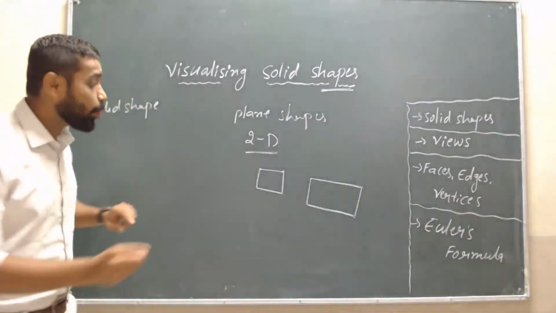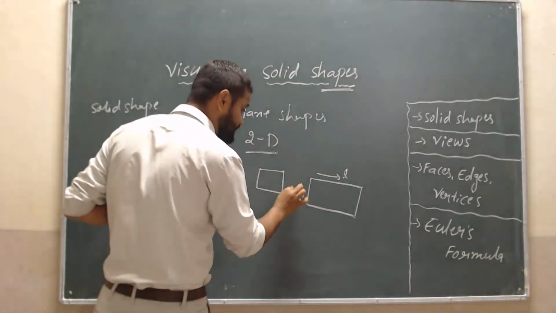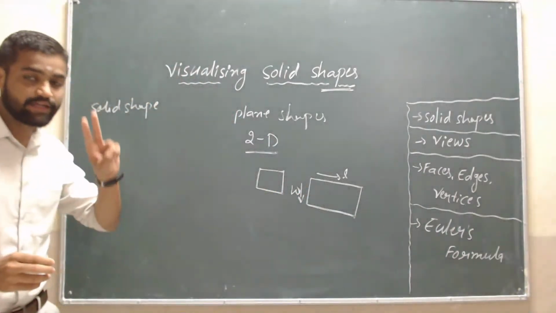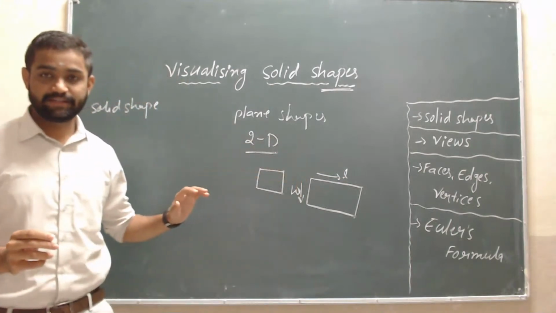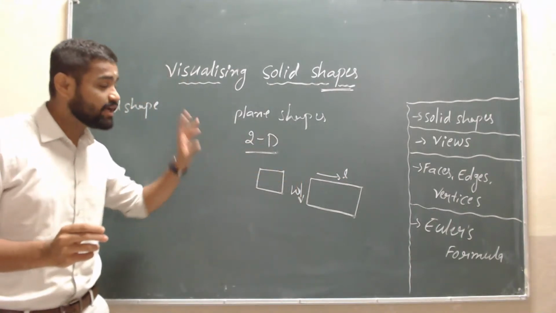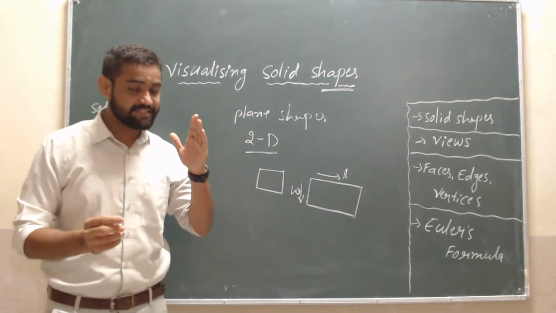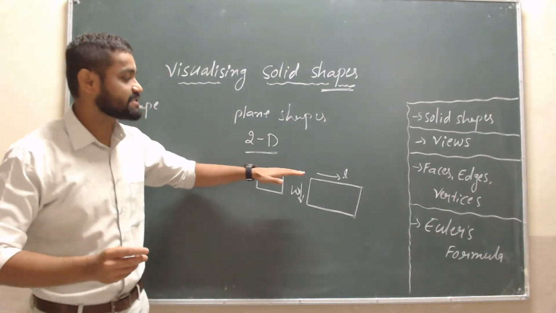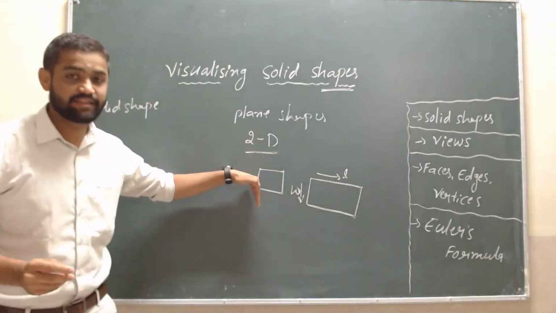Here we can see only length and width. Two quantities are there, one is length and the other is width. That is the x-axis and y-axis.